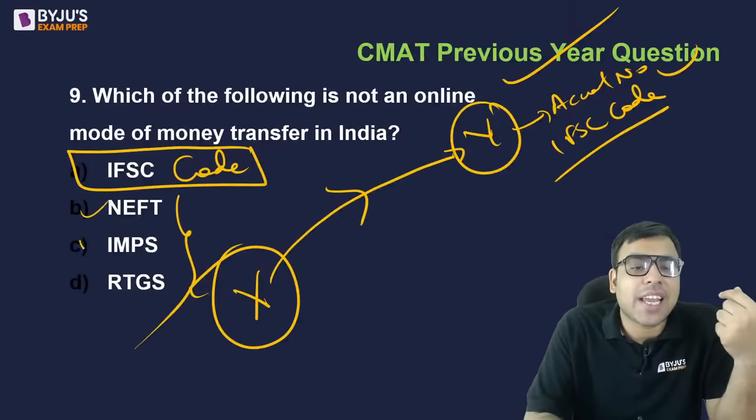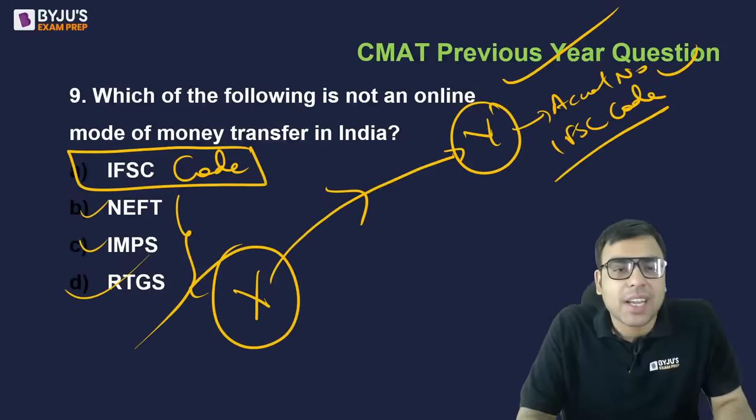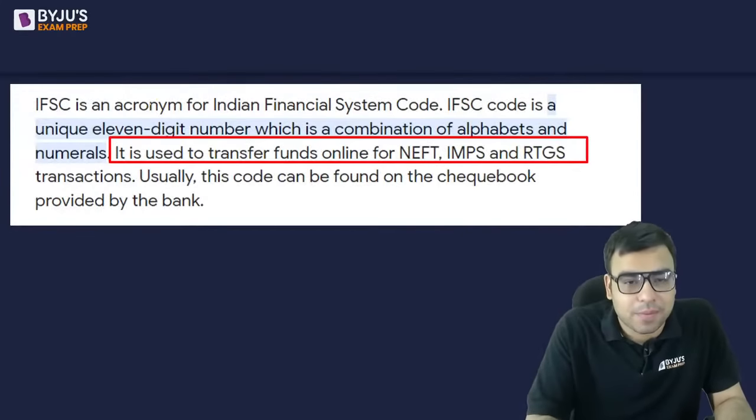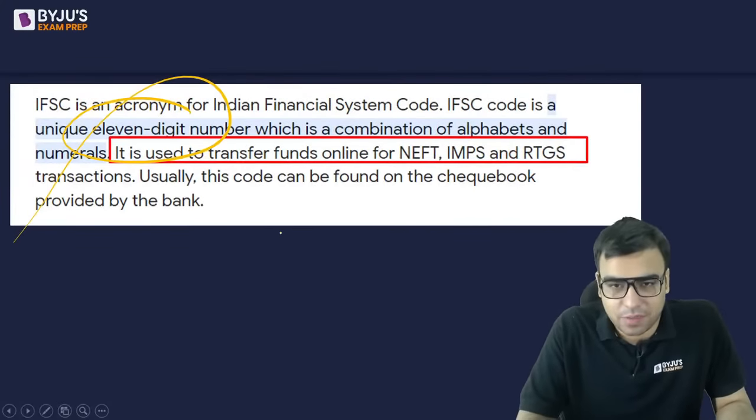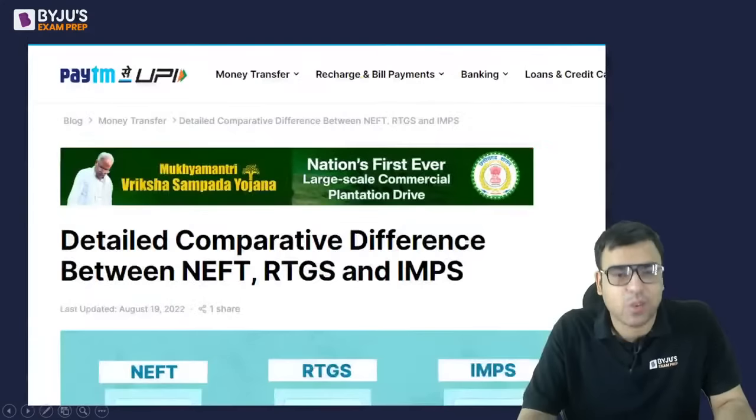So NEFT, IMPS and RTGS are the three methods of online transfer, ठीक है. And IFSC is actually a code, 11-digit number, with the help of which we can transfer. So I think it's an easy question. A is the right answer to this question.